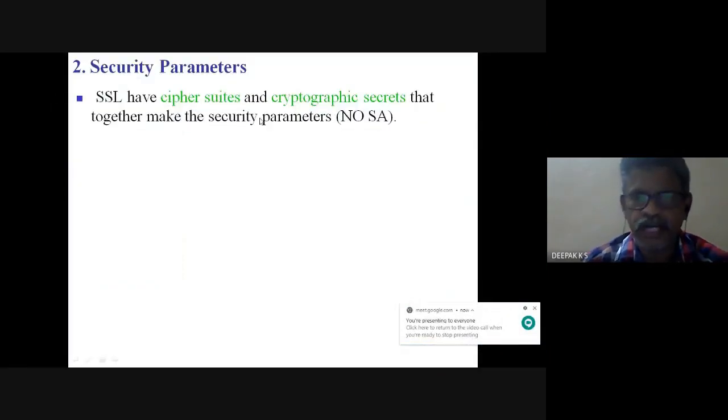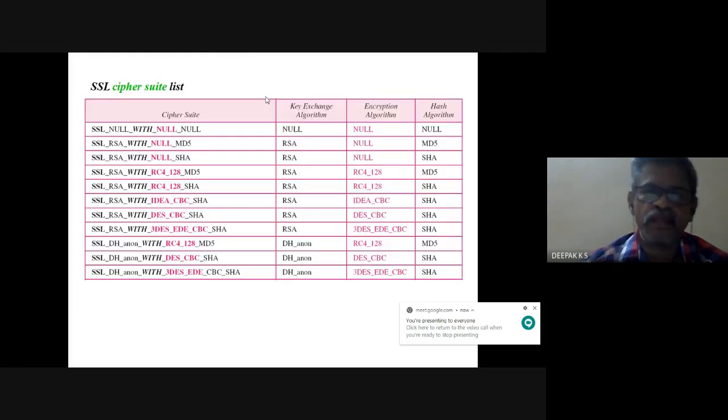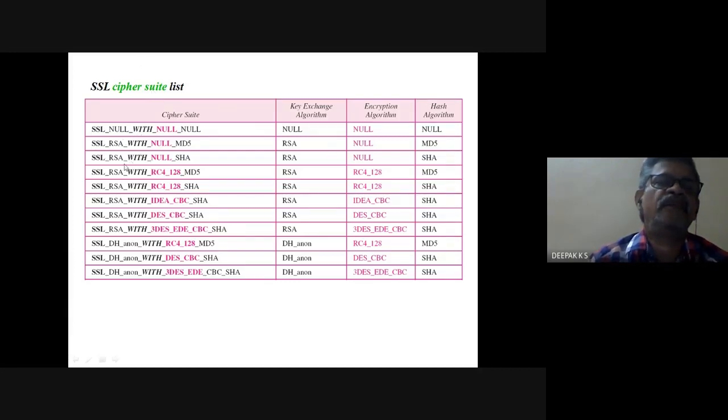So in IP security, we had security association. Instead, in transport layer security, the SSL version, we had cipher suites and cryptographic secrets for exchanging of parameters. We had seen cipher suite had this format: SSL, then an algorithm, which is the key exchange algorithm, then bit, then the encryption algorithm, then the hash algorithm.